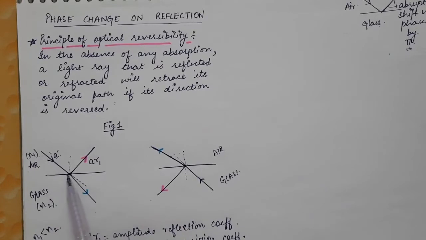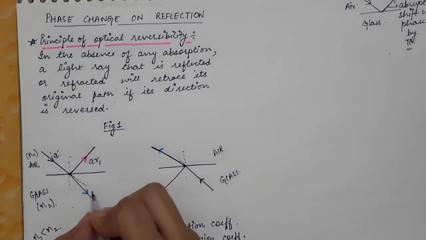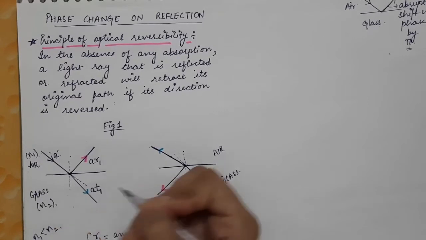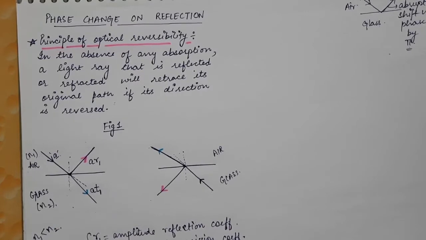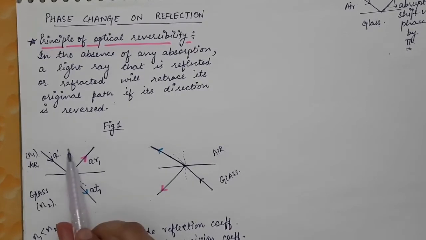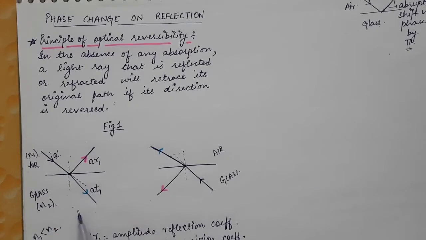Now small a is the amplitude of incident light and A times R1 will be the amplitude of the reflected light in the rarer medium. And since we are talking about the incidence from the rarer medium, we will be using the second variable, which is T1. This is the transmitted light, and the amplitude of this transmitted light will be A times T1. So these variables are defined when the light is incident from a rarer medium onto the denser medium.